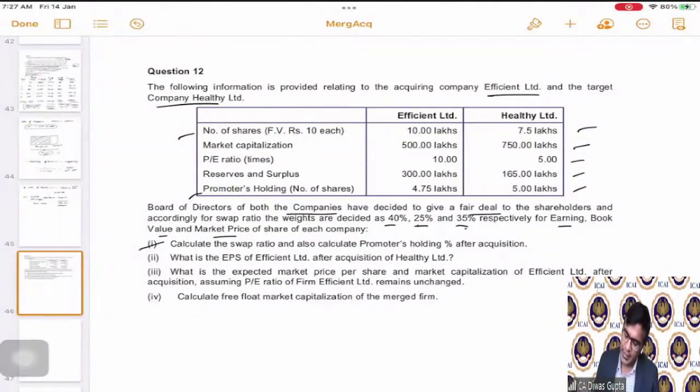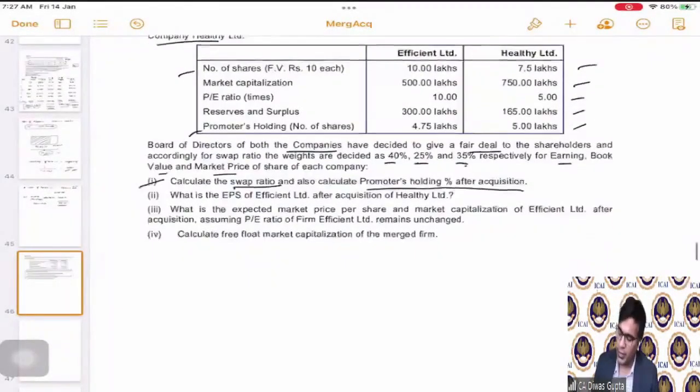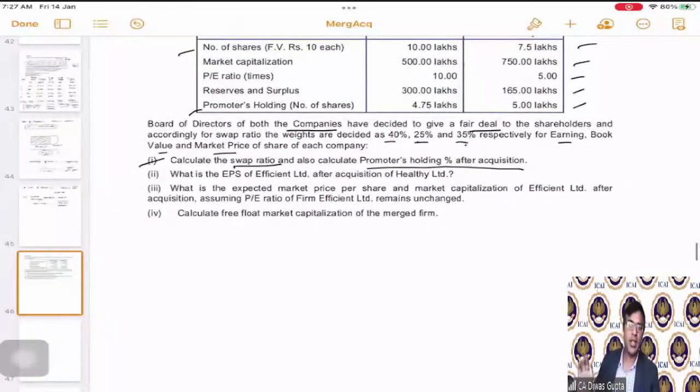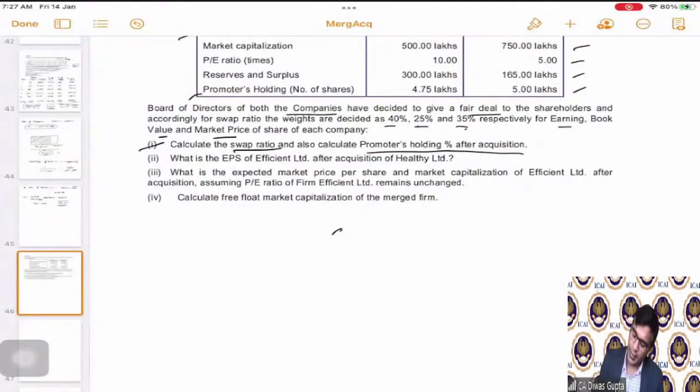So the first part they are saying that they calculate the swap ratio and also calculate the promoters holding percentage after acquisition. So it is very simple. It is just a calculation-extensive question, but it's very easy because all the data is given. So first of all, for Efficient Limited and Healthy Limited, correct? Let's put the data in a structured manner.